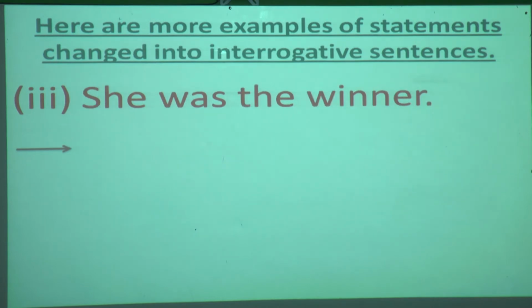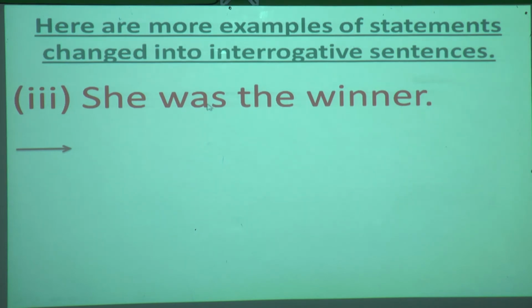Now third, she was the winner. Now this statement you have to make into interrogative. How will you make it? Chalo, try. Yes, you will shift the verb before the subject. So what will be the answer?